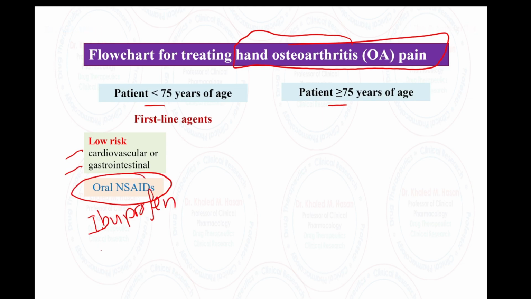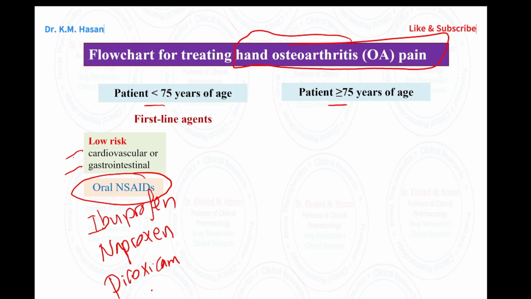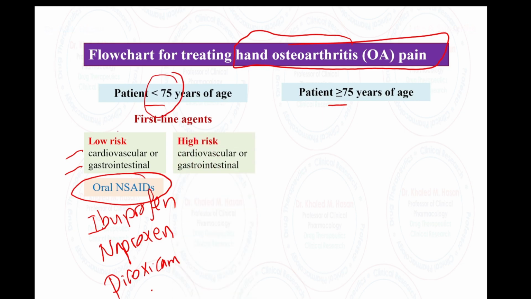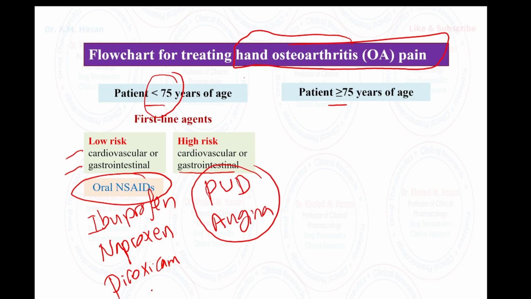I will go with naproxen, for example. So we have several approaches. I will go with piroxicam, okay, or other medication here. So oral NSAID for low risk and less than 75 years old. What happens if the patient comes to the clinic suffering from, for example, peptic ulcer disease, or angina? What can we do for this patient? So the patient has hand osteoarthritis and peptic ulcer disease or angina or both. How can we manage the patient here?